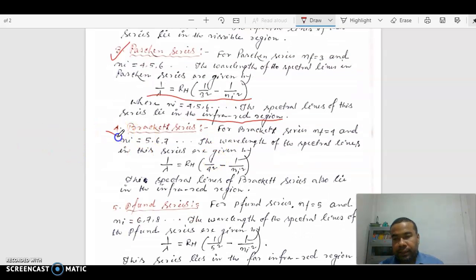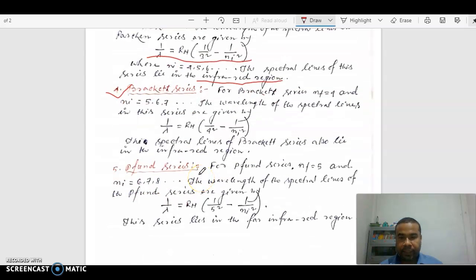Number 4, Brackett series. For Brackett series, NF equal to 4 and Ni equal to 5, 6, 7. So the wavelength of the spectral line is 1 by lambda equals R times 1 by 4 square minus 1 by Ni square. This also lies in the infrared region. So Paschen series and Brackett series lie in the infrared region.